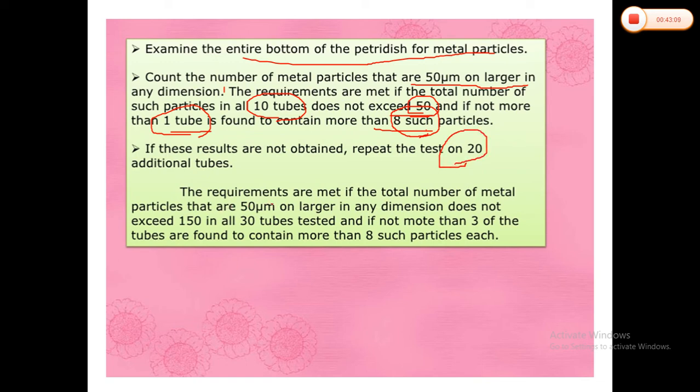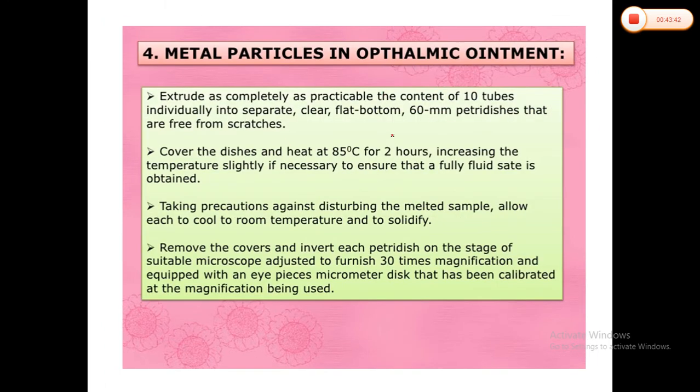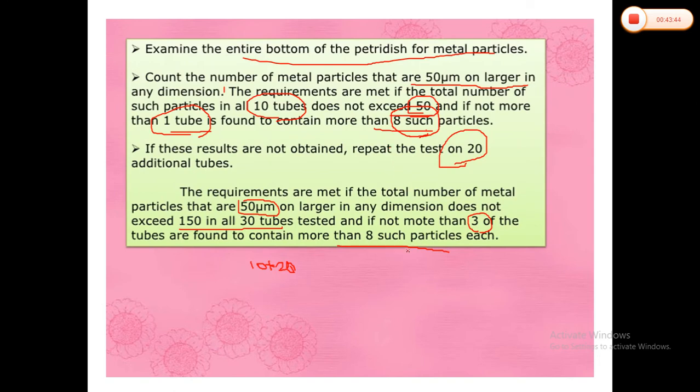Now the requirements are met if the total number of metal particles that are of 50 micron size or larger in any dimension does not exceed 150 in all 30 tubes, first 10 plus 20, that is 30 tubes, and not more than 3 of the tubes are found to contain more than 8 such particles. Okay, so this is the limit for the metal particles present in ophthalmic ointments.